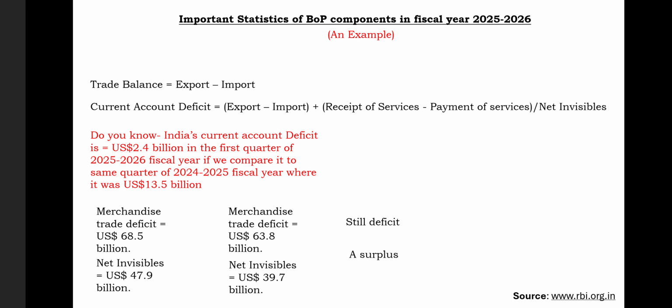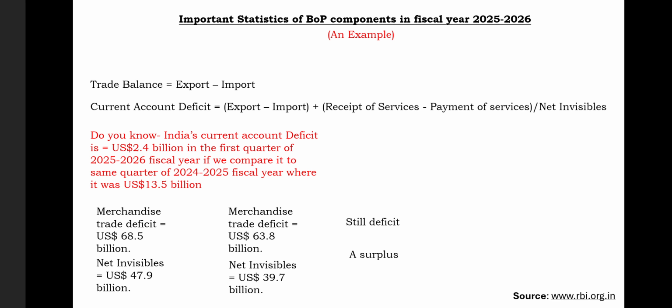All these sources that I have taken to give you this example have been taken from www.rbi.org, which is the official Reserve Bank of India website for our nation. This was just an example to show you how to see balance of payment data whenever you read about it. This is how it is shown in every article or newspaper you study, right?